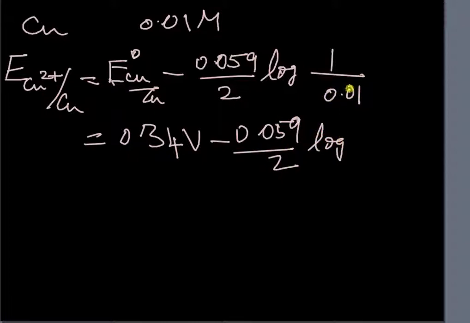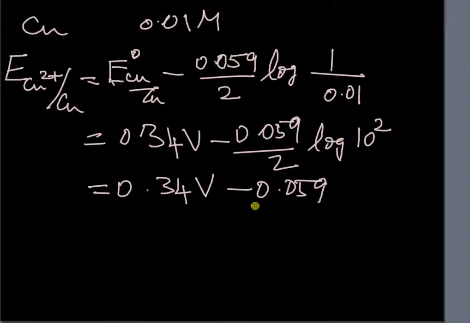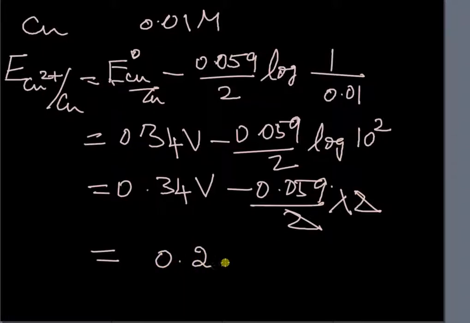This is 0.34 volt minus 0.059 by 2, logarithm of, we can write it as, here it is 10 to the power minus 2. So when it goes up, it becomes 10 to the power 2. Logarithm of 10 to the power 2 is 2. So we can substitute 0.34 minus 0.059 by 2 into 2. So the value is 0.281.